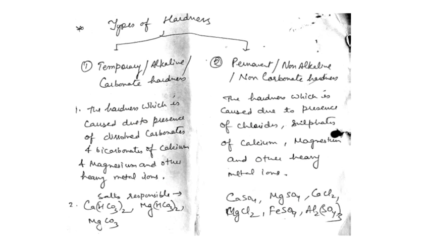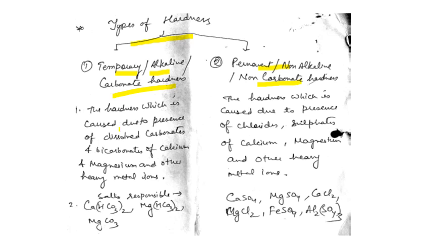Now we see the hardness is also classified. We can classify the hardness into two types. The first is temporary, alkaline or carbonate hardness. The second is permanent or non-alkaline, non-carbonate hardness.